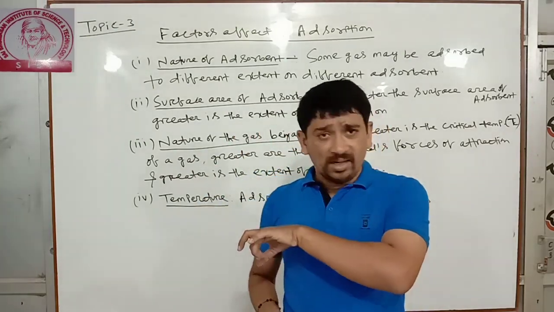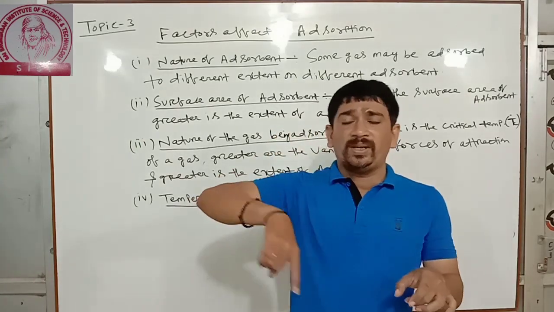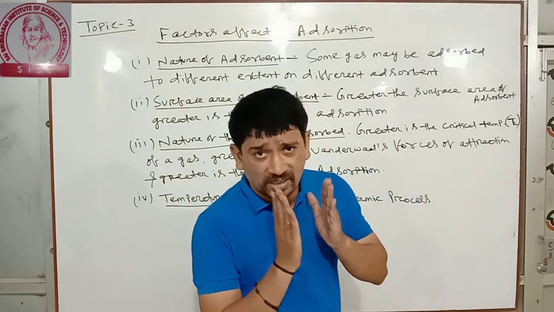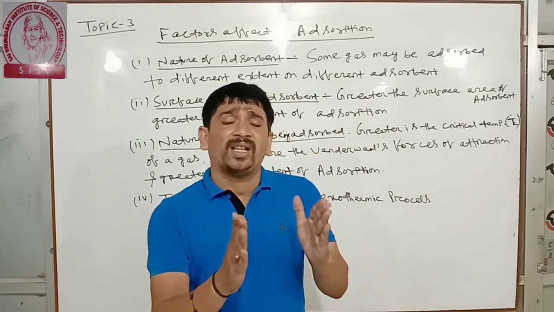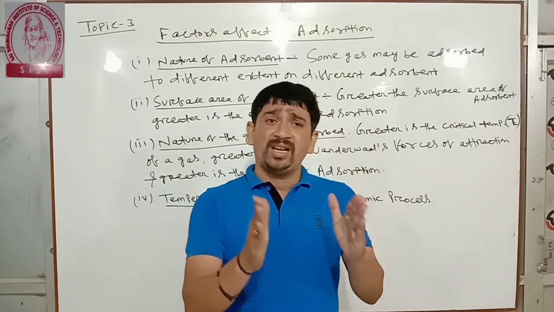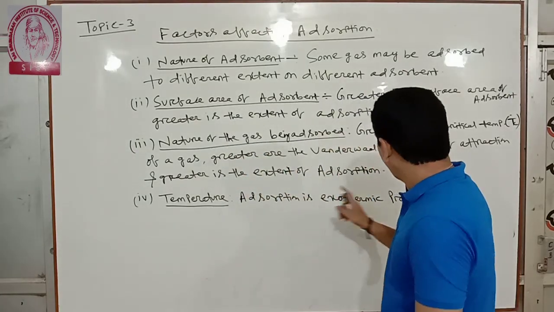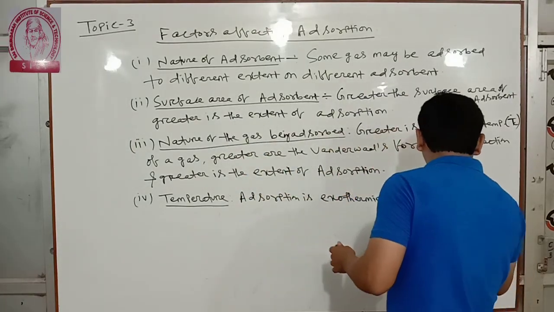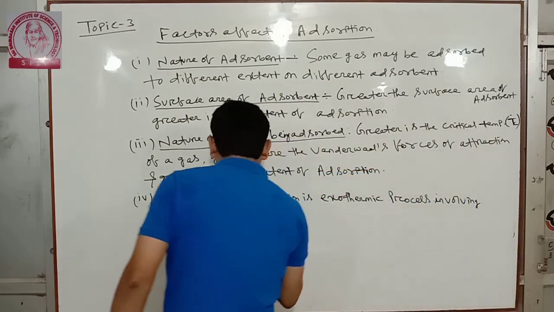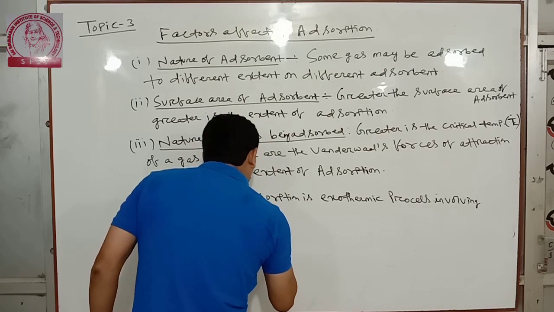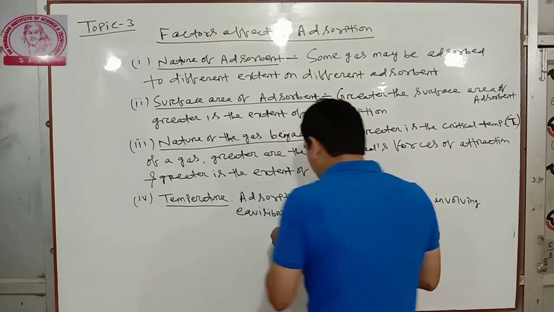Del G should be negative. We know that del G equals del H minus T del S. Here del H will be sufficiently negative. If del H is sufficiently negative, the reaction is exothermic in nature. So adsorption is always an exothermic process. Adsorption is an exothermic process involving equilibrium.